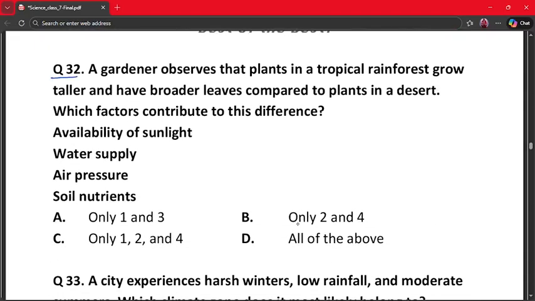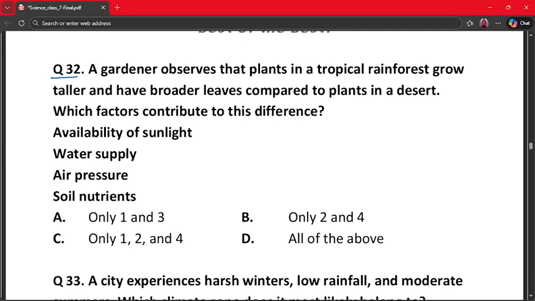A gardener observes that plants in a tropical rainforest grow taller and have broader leaves compared to plants in a desert. Which factors contribute to this difference? 1. Availability of sunlight, 2. Water supply, 3. Air pressure, and 4. Soil nutrients. Option A says only 1 and 3, B says only 2 and 4, C says only 1, 2 and 4, and D says all of the above.